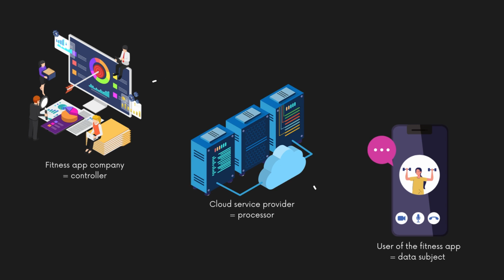This user provides personal information, including fitness goals, health metrics, and workout preferences, which the controller collects and processes. Because it is their personal data being processed, the GDPR grants the data subject certain rights, for example, to access, control, and request the deletion of their personal data.